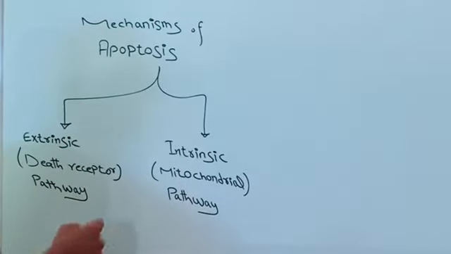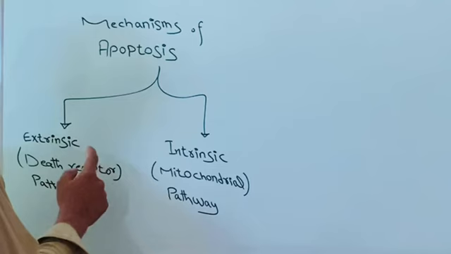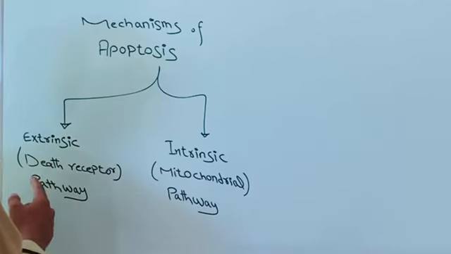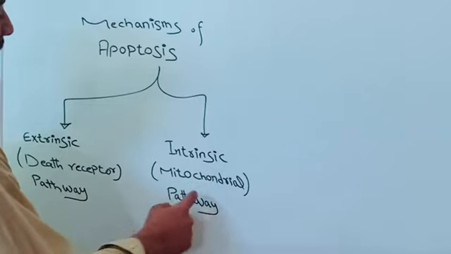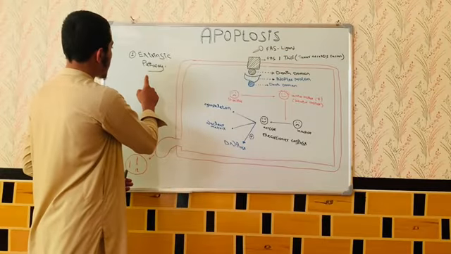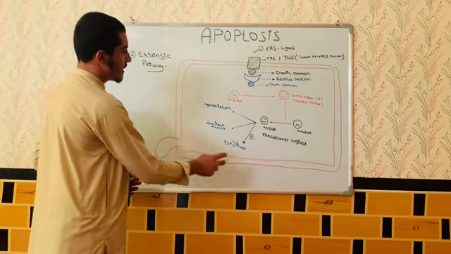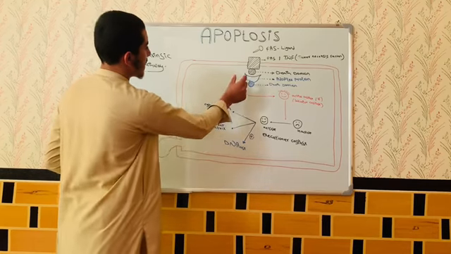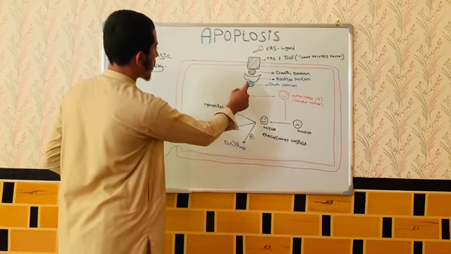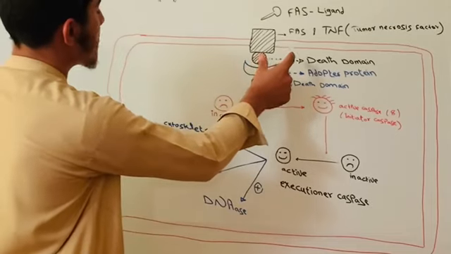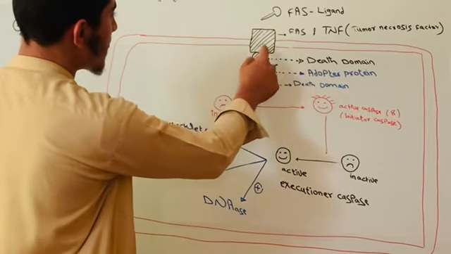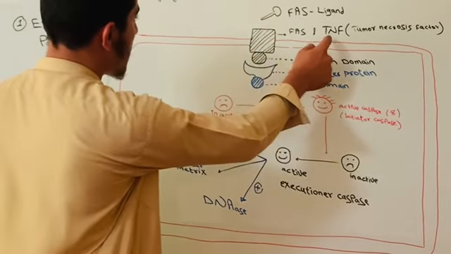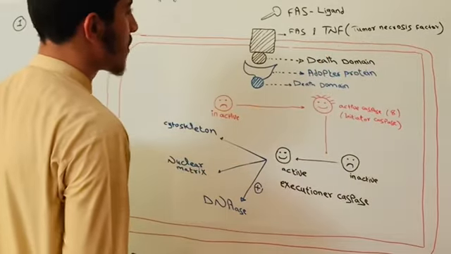Mechanisms of apoptosis. Apoptosis happens by two pathways. First one, the extrinsic or death receptor pathway. Second, the intrinsic or mitochondrial pathway. First, I am going to explain the extrinsic pathway. For example, this is a cell. It has some death receptors, which we call FAS, meaning first apoptosis signal receptors, or TNF, tumor necrosis factor.